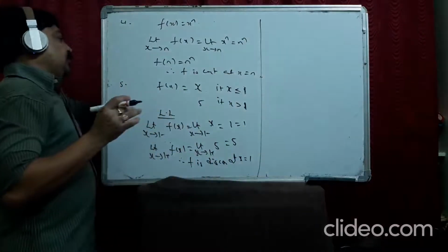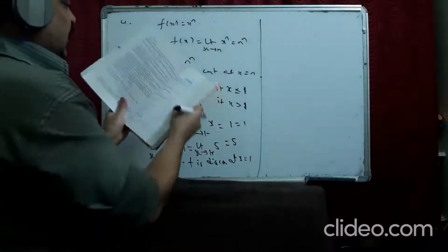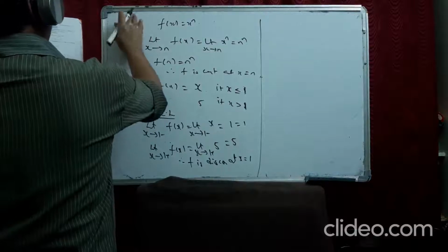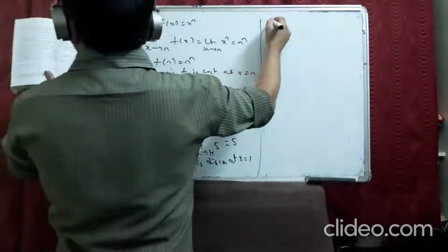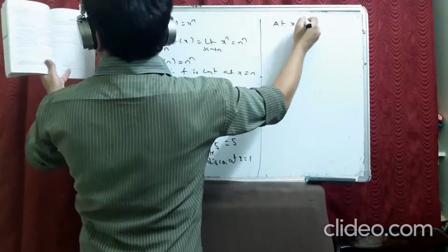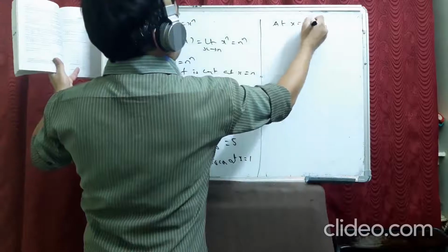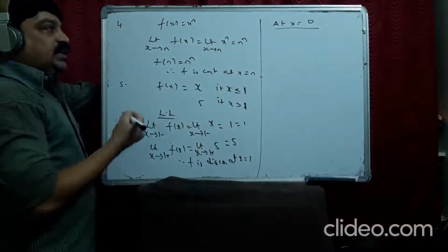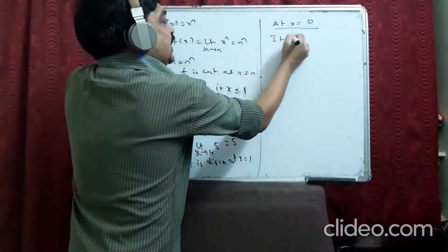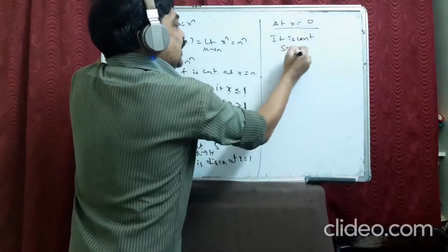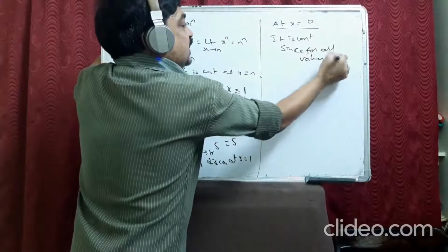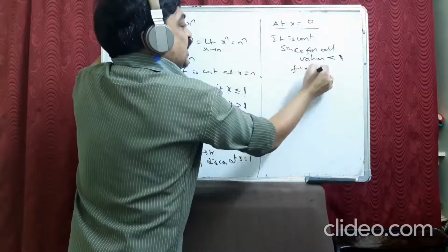Suppose for the next problem. In this question, sorry, this is the fifth one. In this problem only, at x equal to 1 it is discontinuous, and you are asked to check at x equal to 0. At x equal to 0 it is continuous since for all values less than 1, f of x is equal to x.